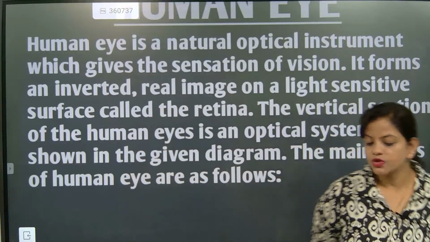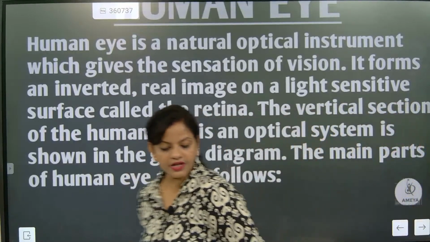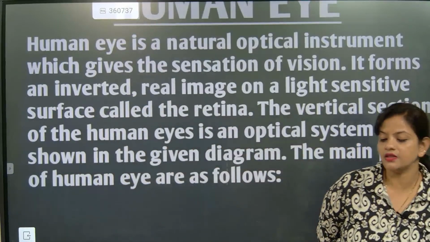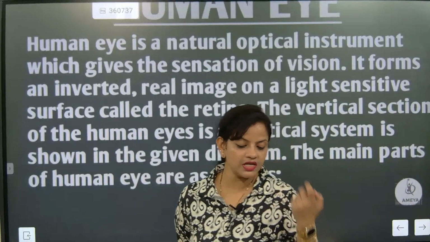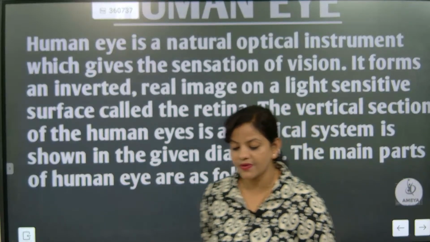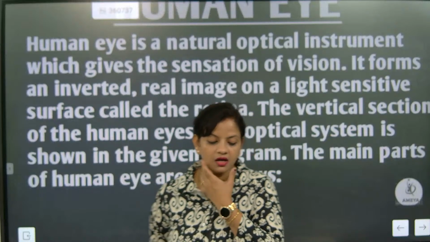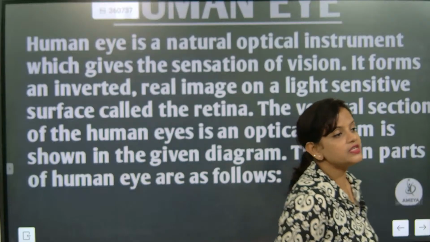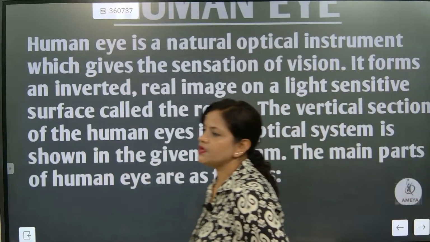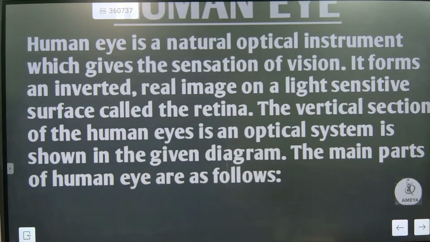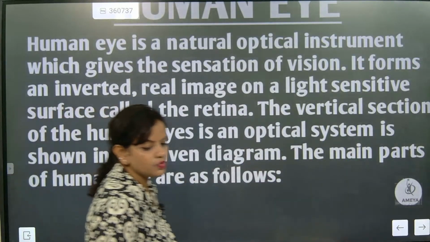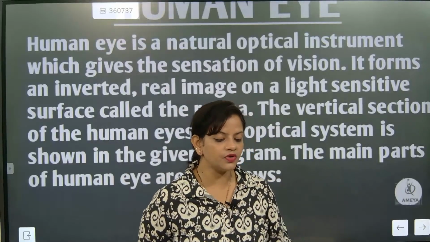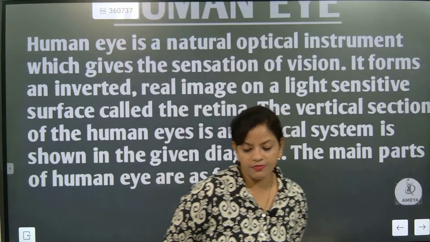Okay, now look here. So human eye is natural optical instrument. If somebody will be asking you what is the meaning of natural optical instrument, see it is exactly the one device. See in human eye you will be seeing a lens. The lens will be convex in shape and that is a natural lens. When you will be talking about this natural lens, its convergence will keep on changing. Its convergence will change means it can be able to converge, and its focal length will also be changing.